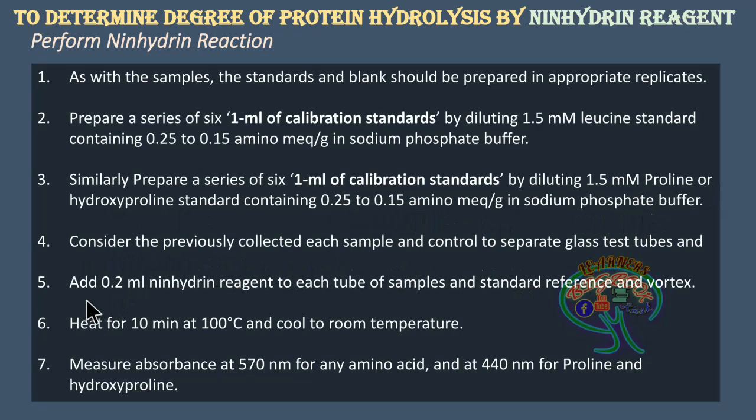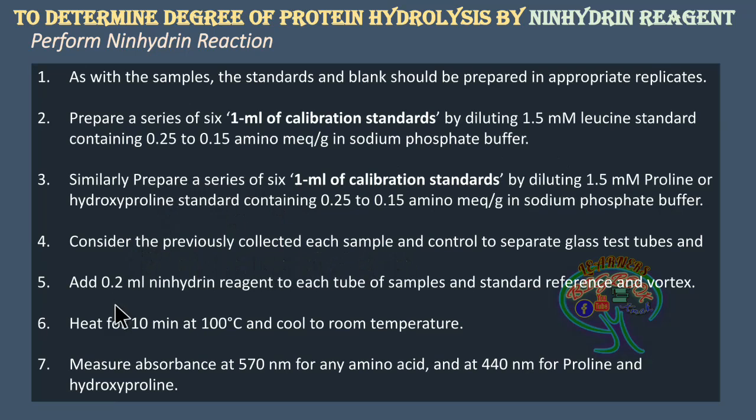Further, we are going to add 0.2 ml ninhydrin reagent to each test tube. That is, we are going to add 0.2 ml of ninhydrin reagent to all the test tubes of this standard series of leucine, and to all the test tubes of this proline series, and to all the 6 test tubes of the sample which we have already collected.